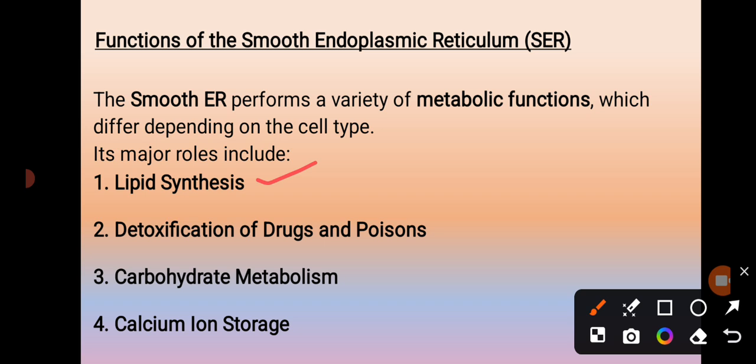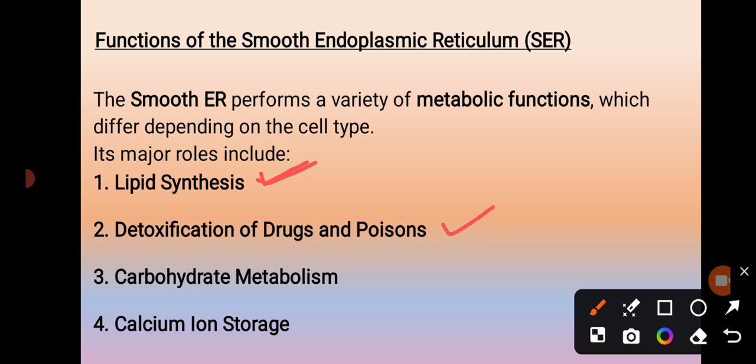Cells in the testes and the ovaries are very rich in the smooth endoplasmic reticulum, fitting their role in hormonal production. That is how lipid synthesis works. Now in the case of detoxification of drugs and poisons, what happens?